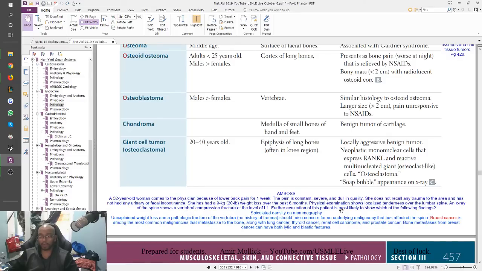Further evaluation of this patient is most likely to show which of the following findings, and the answer was spiculated density on mammography. Unexplained weight loss and a pathologic fracture of the vertebra without a history of trauma should raise concern for an underlying malignancy that has affected the spine. Breast cancer is among the most common malignancies that metastasize to the bone, along with lung, thyroid, renal, and prostate in men. Bone metastases from breast cancer can have both lytic and blastic lesions.